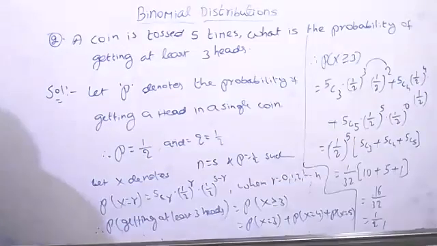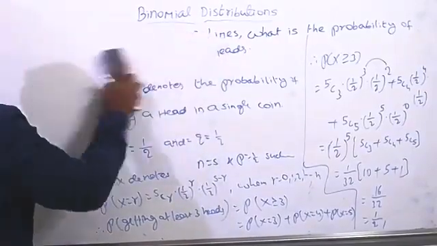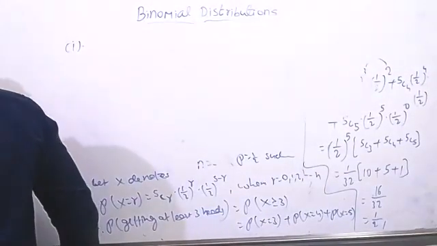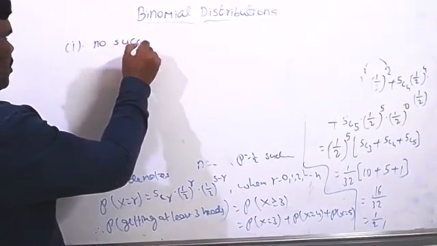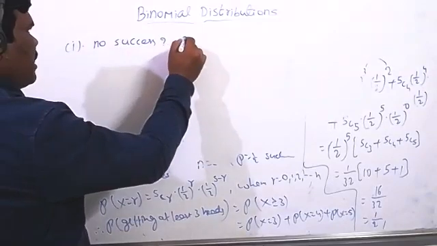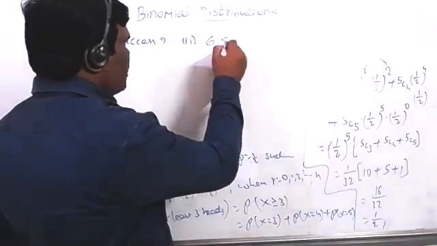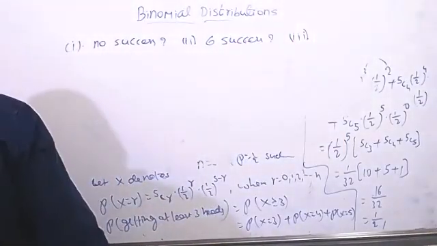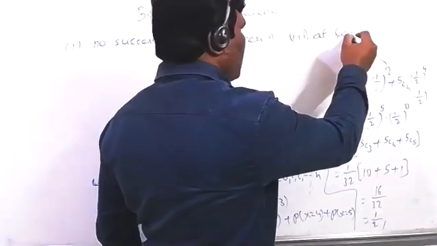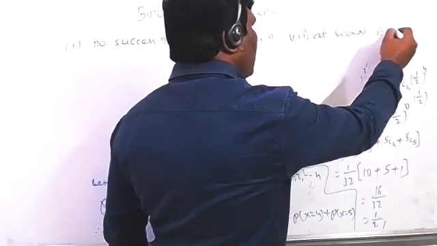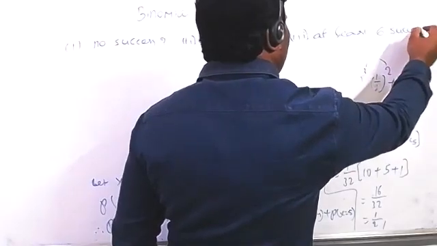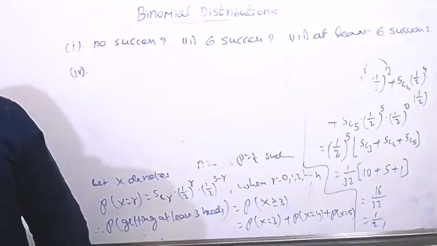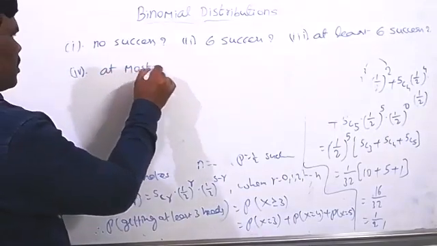What is the probability of: first one, no success; second one, 6 successes; third one, at least 6 successes; and fourth one, at most 6 successes.